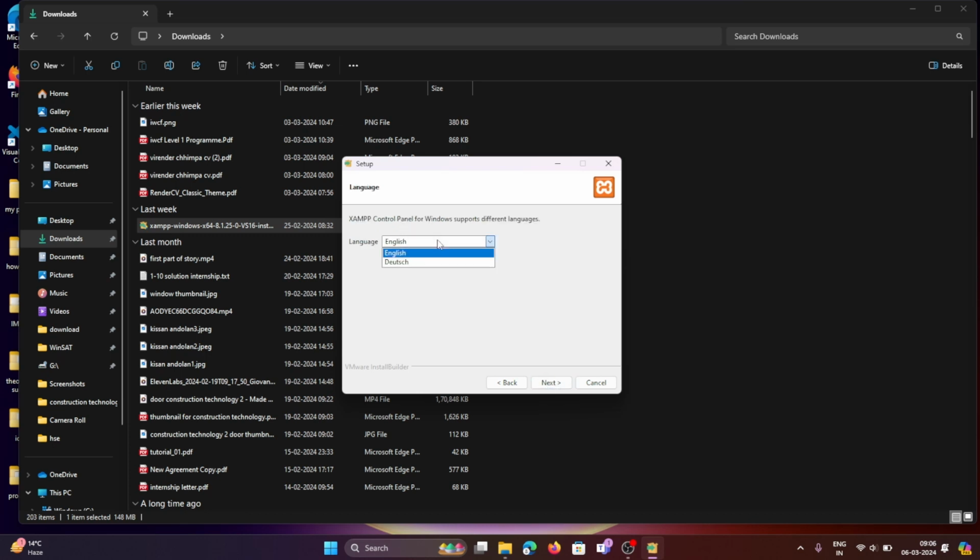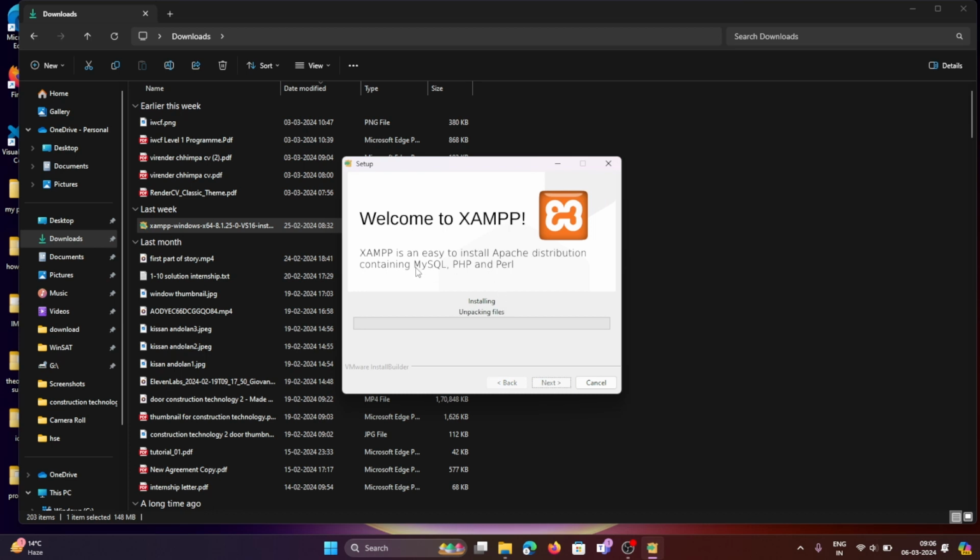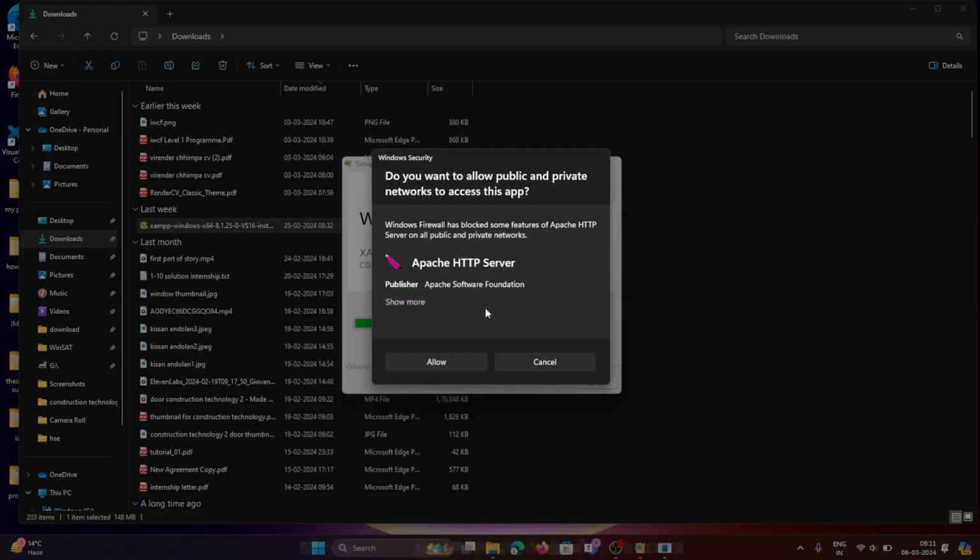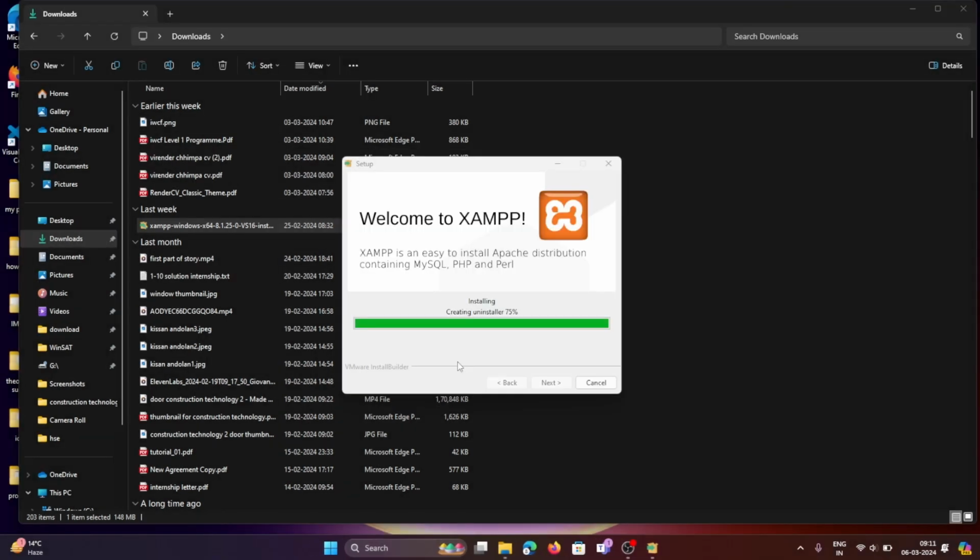Select the language preference. It takes some time at this moment, so you can take a cup of tea. Simply click on the Allow button, click on the Finish button, and your xampp file is installed in your system.